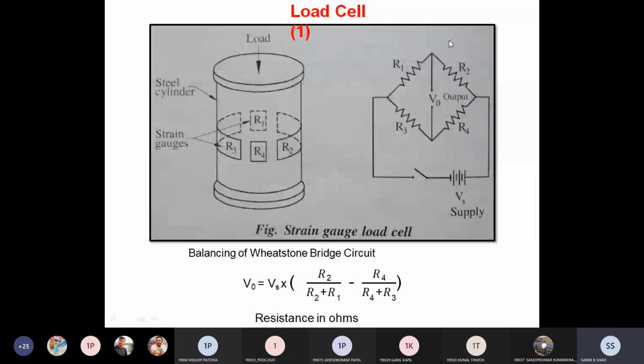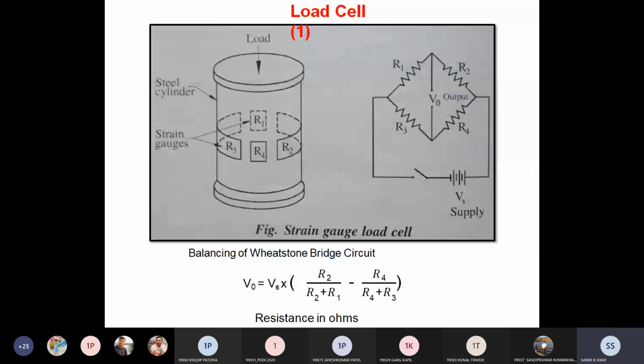As you can see in the diagram, the load cell works on the principle of the Wheatstone bridge circuit.